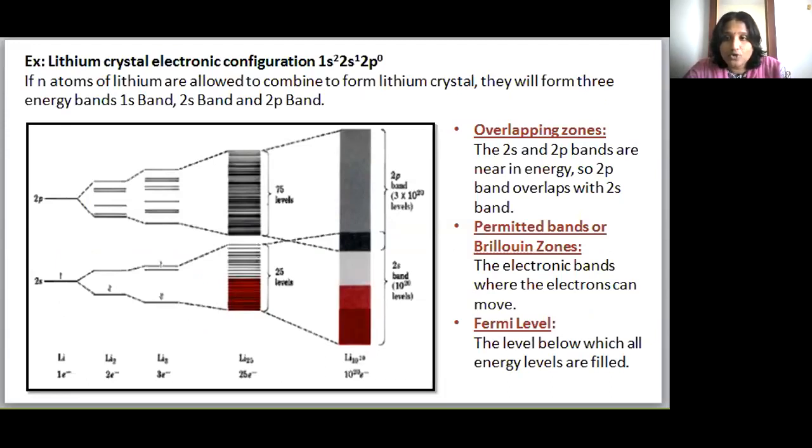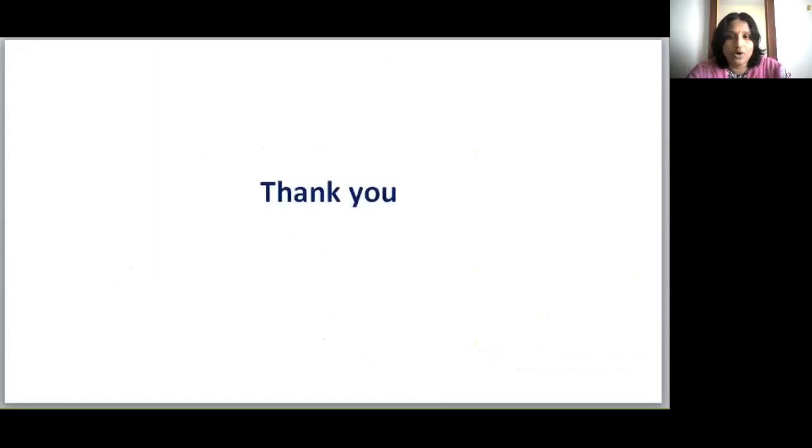The 2s and 2p bands are near in energy, so the 2p band overlaps with the 2s band. This phenomenon is called overlapping zones. And the electron bands where the electrons can move are called permitted or Brillouin zones. What is the Fermi level? The level below which all the energy levels are filled. Hope you all understand this theory of metallic bonding.